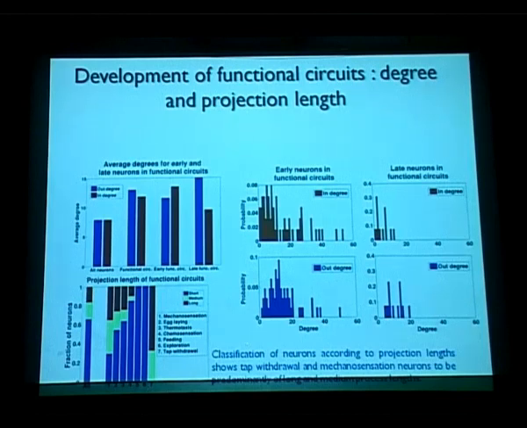While in the mechanosensation circuit, you can see that in fact the number of neurons with short processes is not there at all. Most neurons have long processes and some have medium processes. So that's actually a surprising result, but given that mechanosensation and tap withdrawal require the whole organism's participation in the movement, it's probably not so surprising.